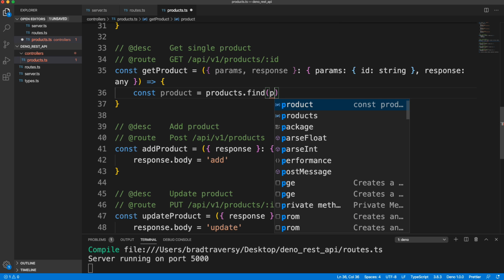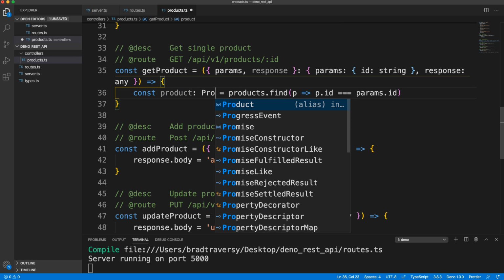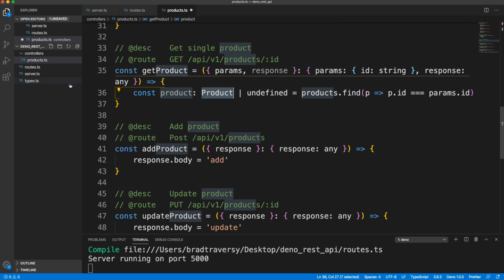So for each product, we want to get the product where the ID is equal to the params ID. And we're using TypeScript, so we can add a type here of either product or undefined. Okay, so whatever this is has to be formatted as a product, which we created the interface for, or undefined if it's not found.